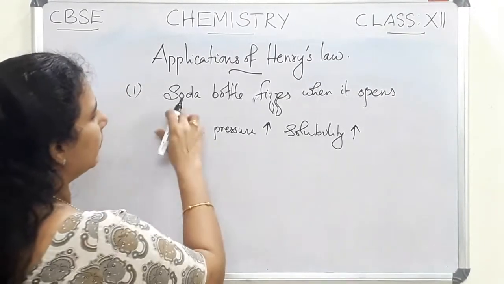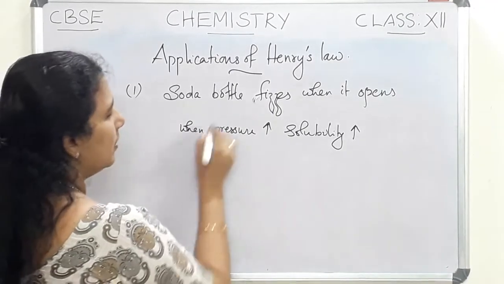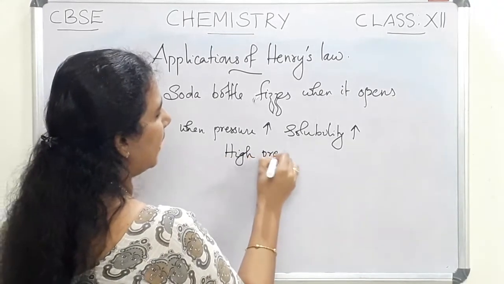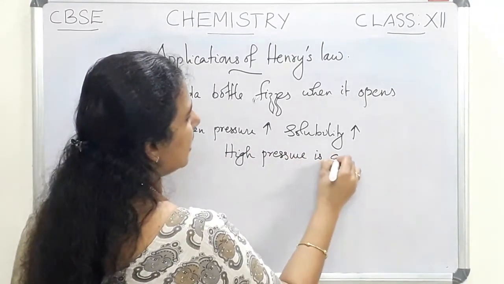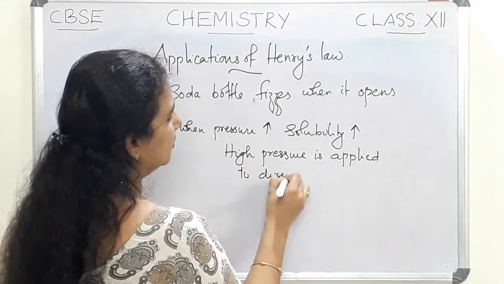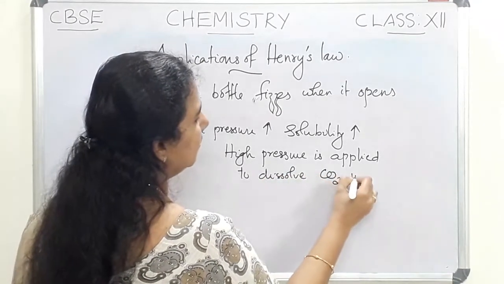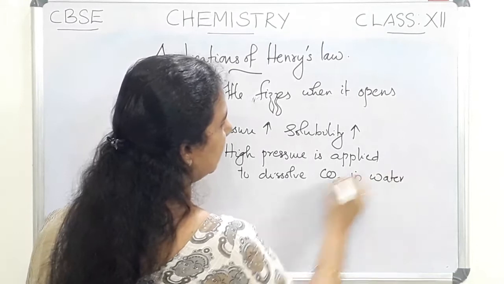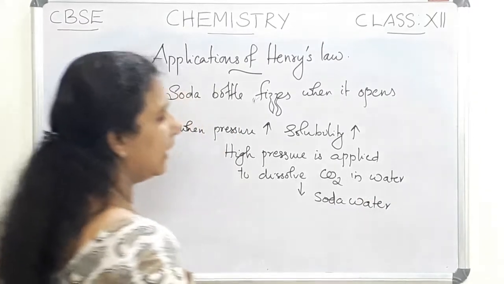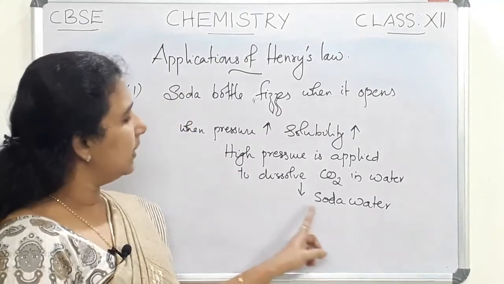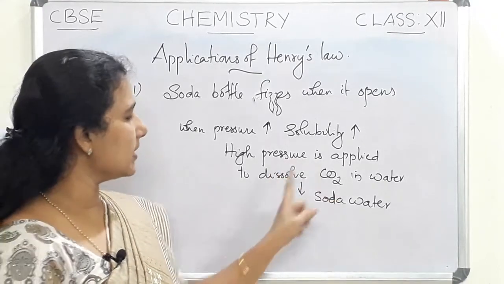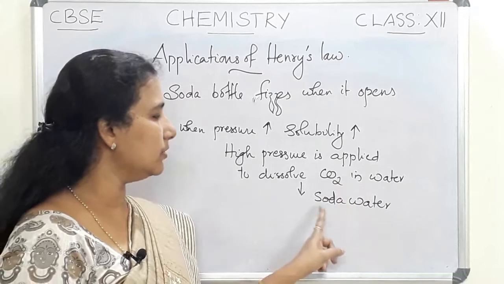For the preparation of soda water, we know that carbon dioxide gas is dissolved in water, and it is produced by applying high pressure. High pressure is applied to dissolve carbon dioxide in water to make soda water.